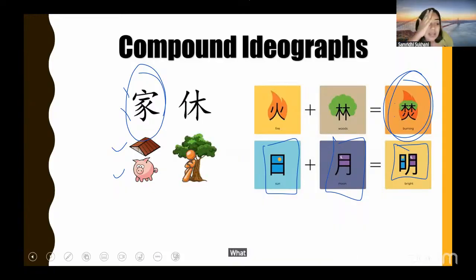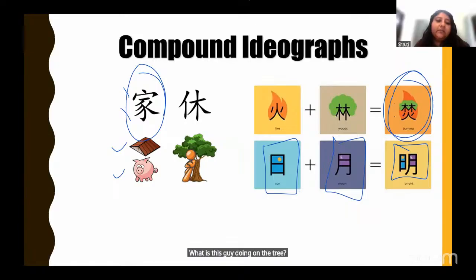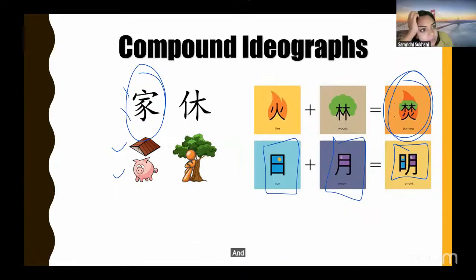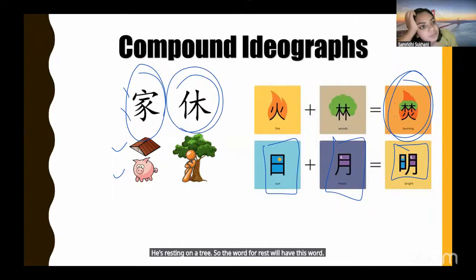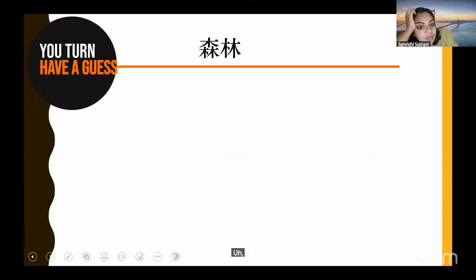What about the next one? Next is easier. What is this guy doing on the tree? Leaning, resting, a verb. Yes, he's resting on a tree. So the word for rest will have this word. ऐसे ही, there are more words.